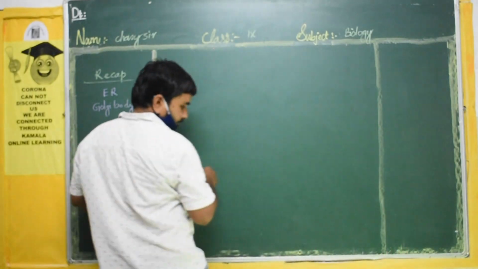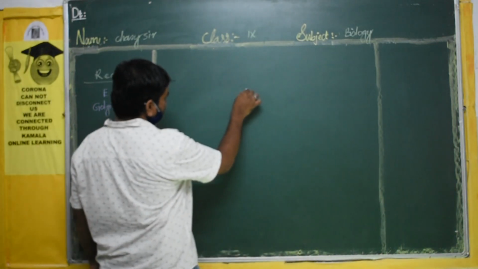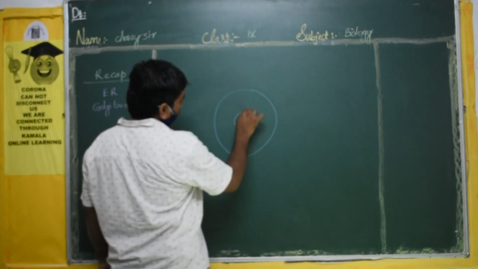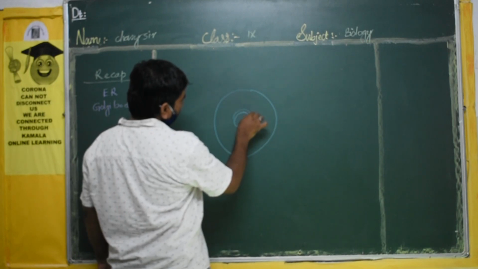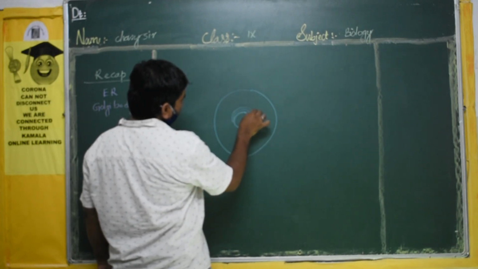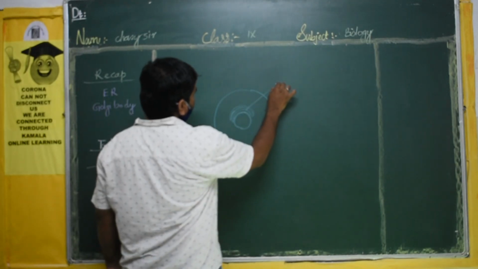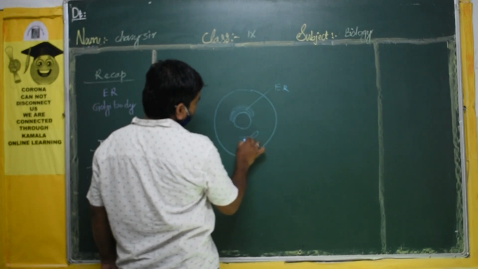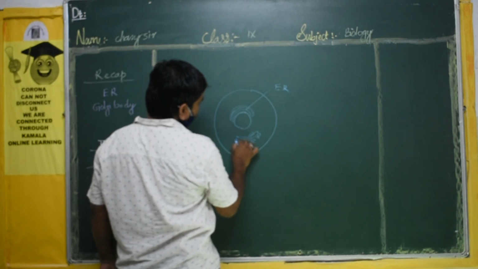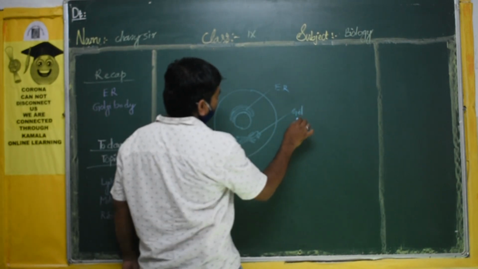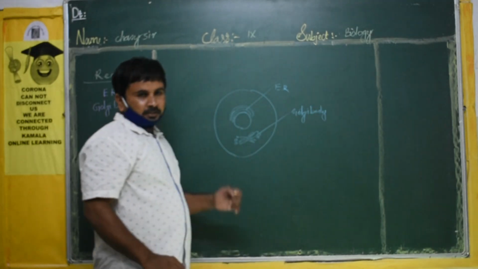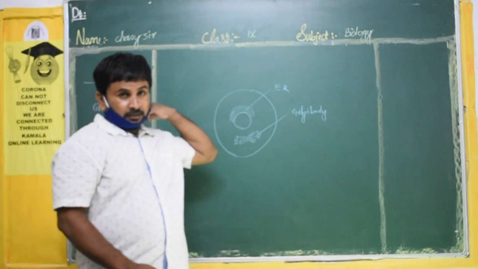If you see inside the cell, this is the cell membrane, and in the middle the nucleus will be there. After the nucleus, the endoplasmic reticulum will be there, near to the nucleus. It is already discussed. Here we can see the Golgi complex or Golgi apparatus, away from the nucleus. This is the Golgi body. These two things are already discussed: function, structure, and everything.